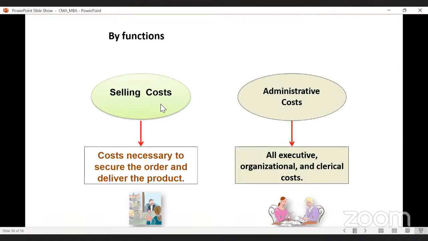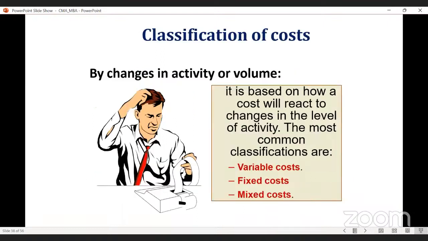So on the basis of functions, it may be selling cost or administrative cost. Selling cost is the cost necessary to secure the order and deliver the product. Whenever we are selling the product, first we are accepting the order. In order to secure the order, sometimes we are also receiving some advance, that is known as ordering cost. And whenever you are delivering the product, you need to take some parcel charges, or transportation cost. These are part of selling cost. Administrative cost, as I have already told you, all executive, organizational and clerical cost come under administrative cost. So these are the various types of cost on the basis of functions.